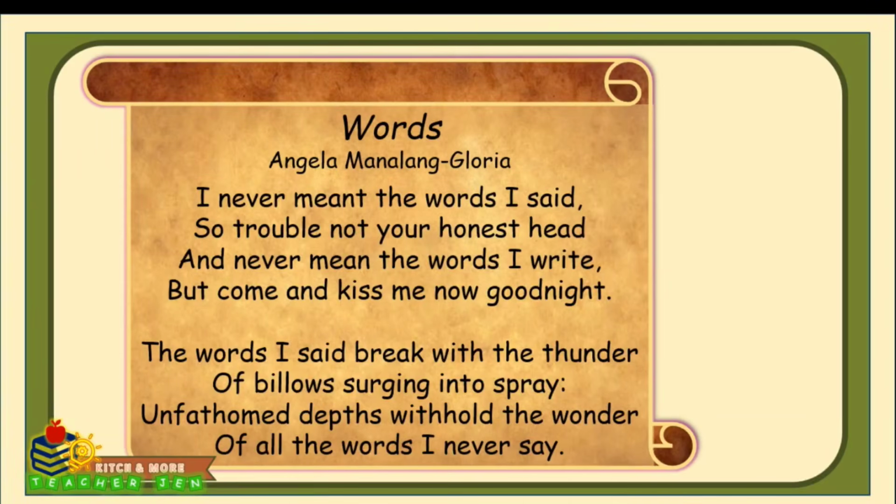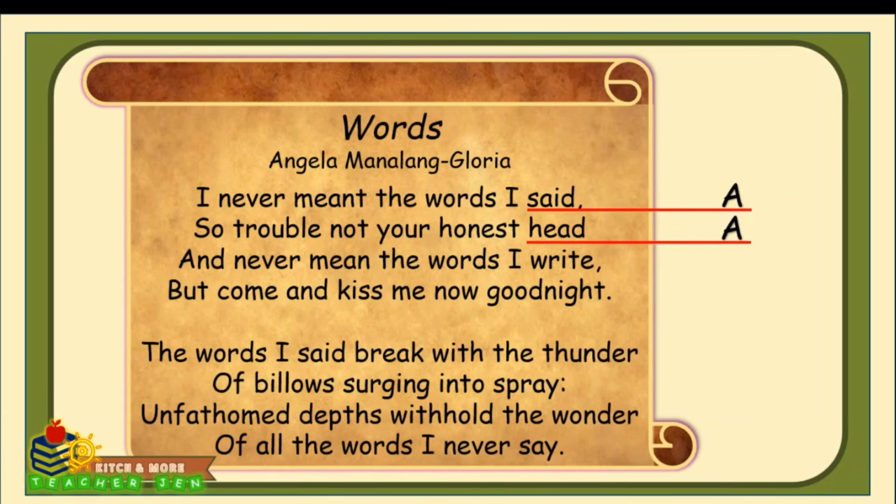Now let's look at the rhyme scheme of the poem Words. Let's take the first stanza and go line by line together. I never meant the words I said. Let's label this first line with letter A since it's our starting point and we haven't seen any rhymes yet. So trouble not your honest head. Now look at the last word, head. Does it rhyme with said from the first line? Yes, it does. So this line also gets an A.